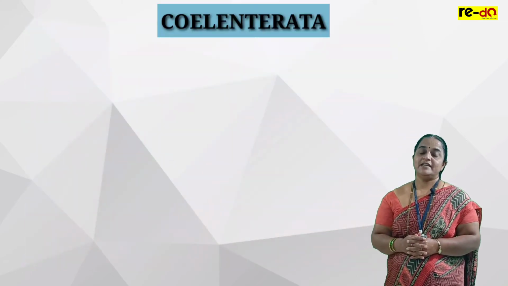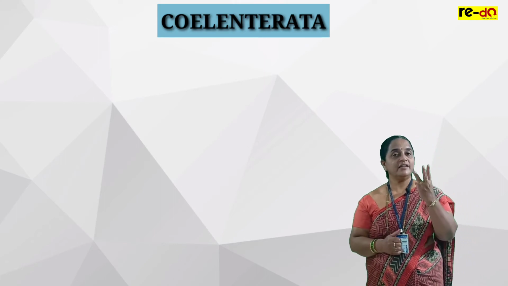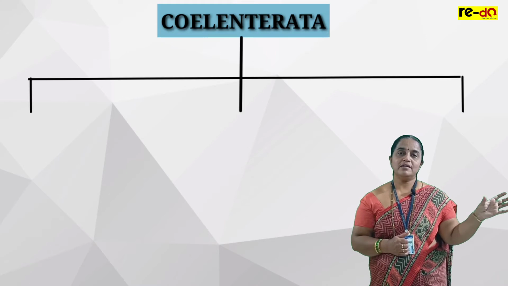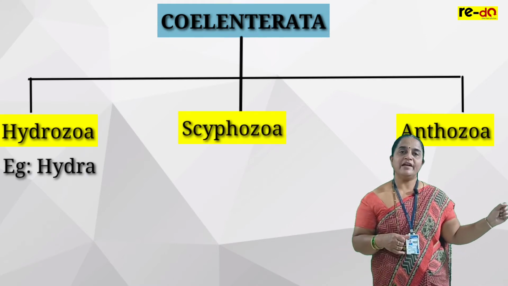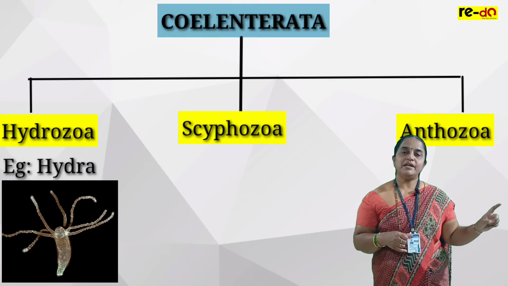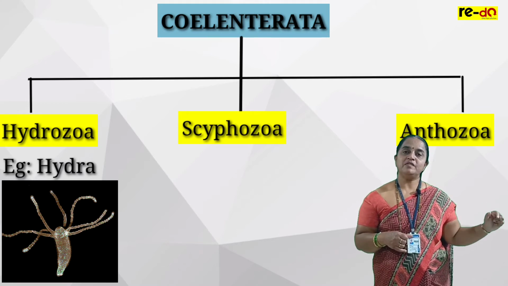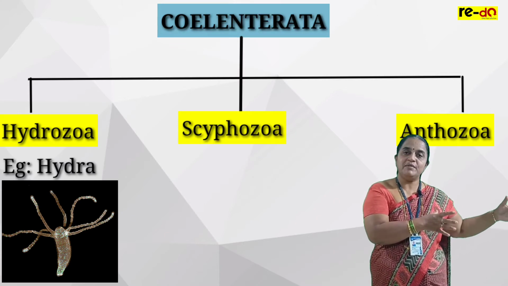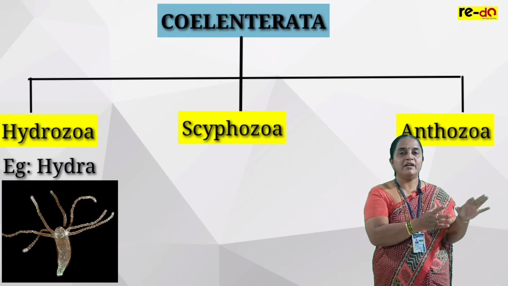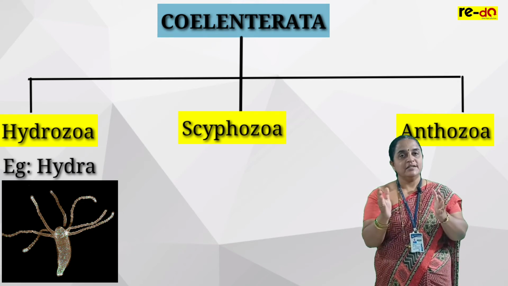Based on this, phylum Coelenterata. There is no classification in Ctenophora. Phylum Coelenterata is classified into three classes: Hydrozoa, Scyphozoa, Anthozoa. Hydrozoans, example is Hydra. These animals show metagenesis. They show alternation of generation, having polyp and medusae. They show polymorphism, meaning if you see the colony of these animals, some are in polyp phase, some are in medusae phase to complete asexual and sexual modes of reproduction.